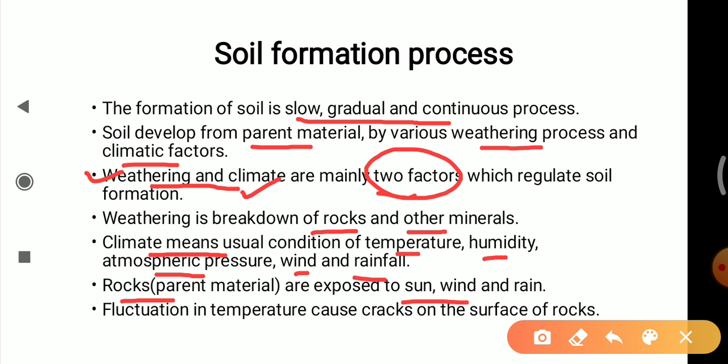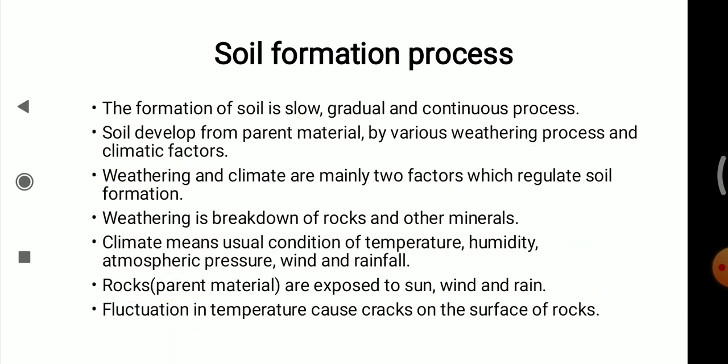Then there will be fluctuation in the temperature. The change in temperature causes cracks on the surface of the rock. Suppose this is the harder rock. The crack formation starts due to the fluctuation in the temperature.